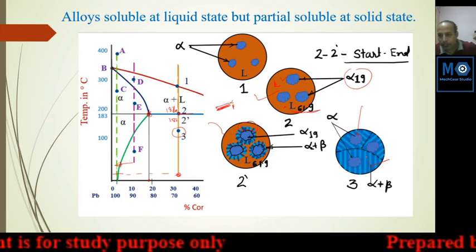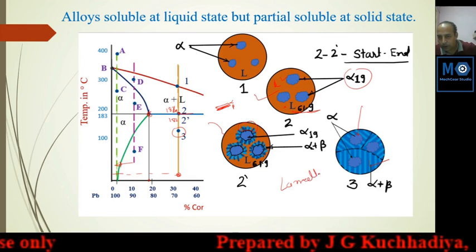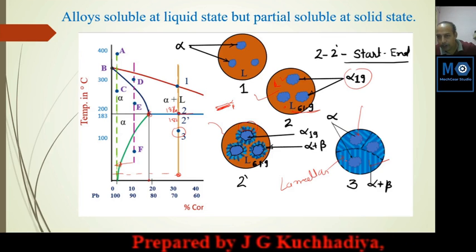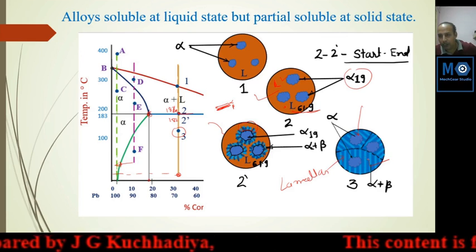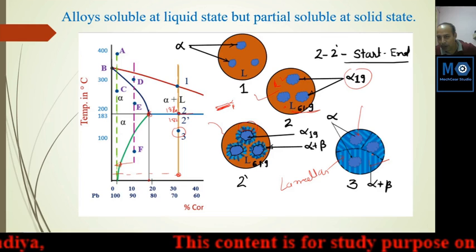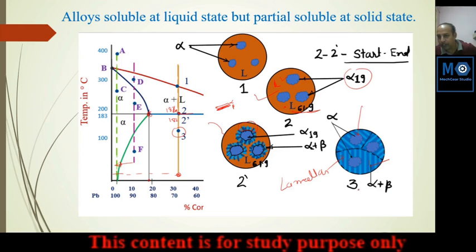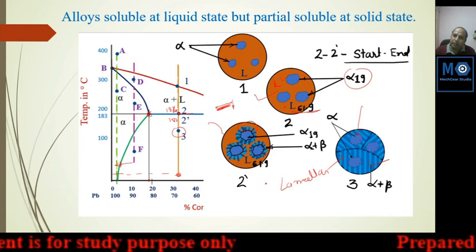So the remaining part is lamellar structure, and this is pure alpha, and the lamellar is known as alpha plus beta. Here also alpha, this same color is alpha, but here alpha and beta are arranged overlapping, just like overlapping plates.